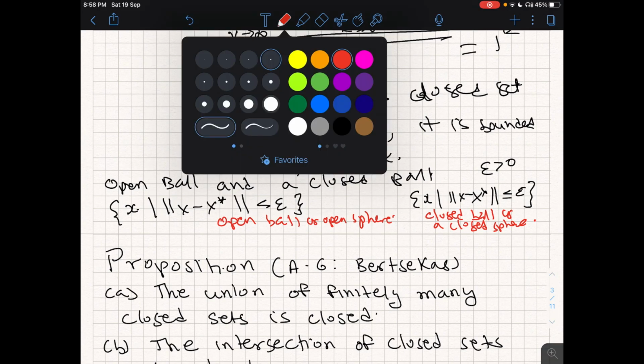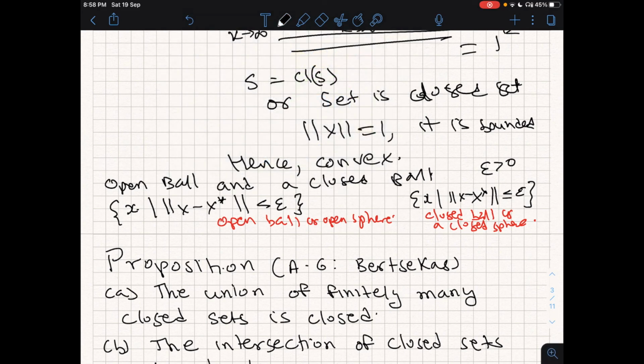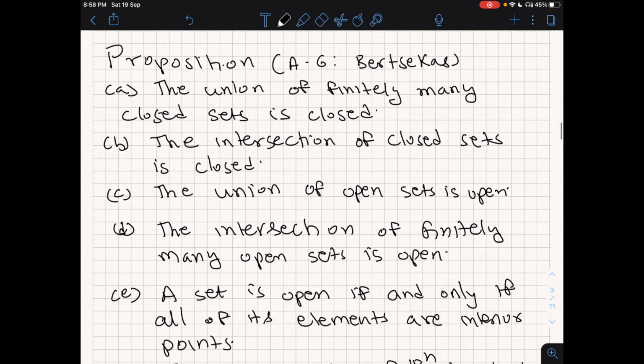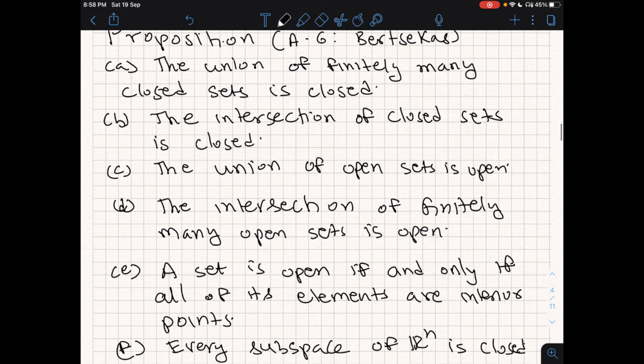Alright. Now I'm almost done with my treatment of open and closed sets, and I just close it with some properties which I have picked up from appendix 6 of Bertsekas's Nonlinear Programming, second edition. I want you to prove them yourself. I don't want to give the proofs; I think you can do it on your own.